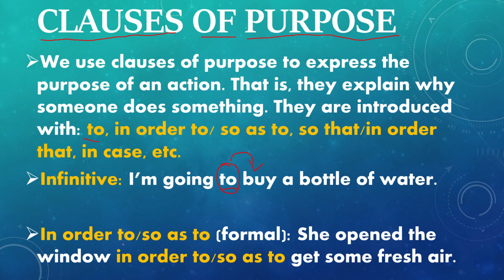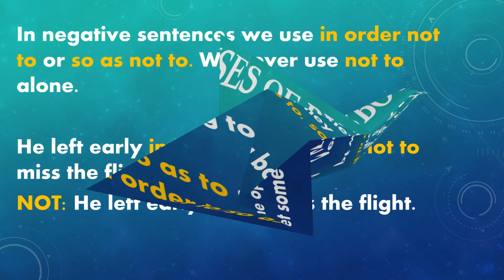Let's see, in order to, so as to. And this is used in more formal language. She opened the window in order to, or so as to, get some fresh air. So the purpose of her opening the window was to, in order to get some fresh air. Very good.